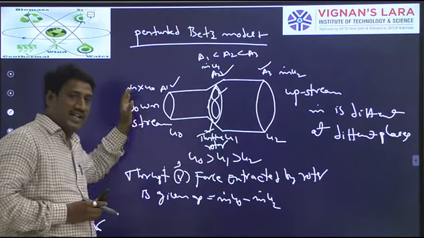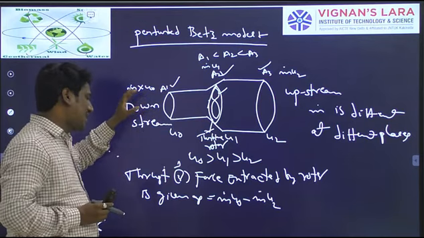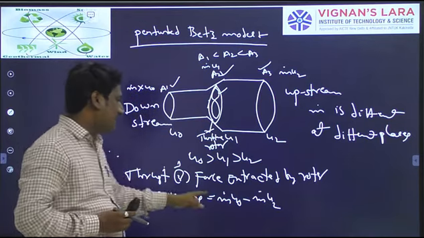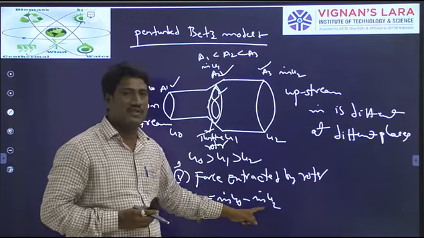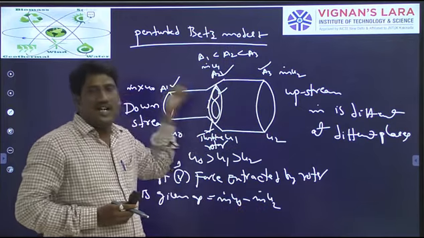M dot u0 is entering, so the force or thrust at the inlet will be m dot into u0, minus the force at the outlet, which will be m dot into u2. The remaining will be extracted by the rotor.